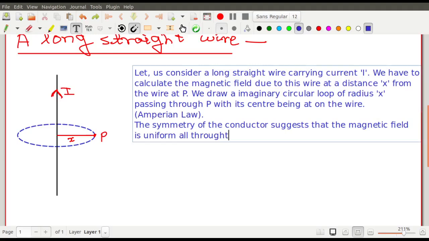The symmetry of the conductor suggests that the magnetic field is uniform all throughout the wire.